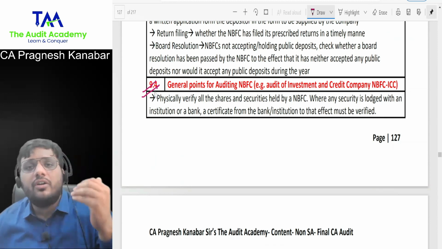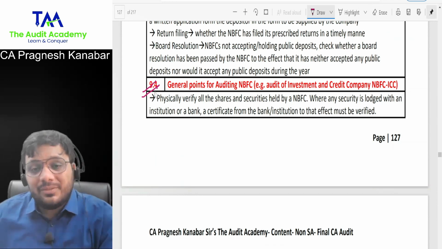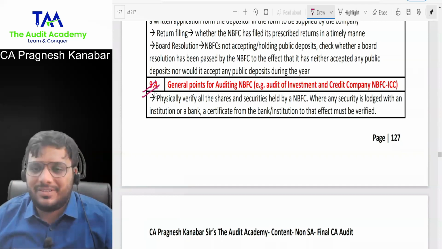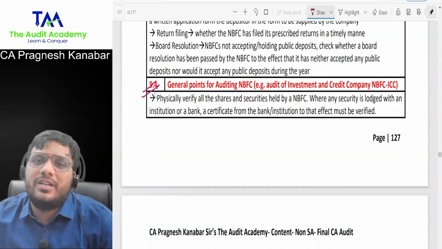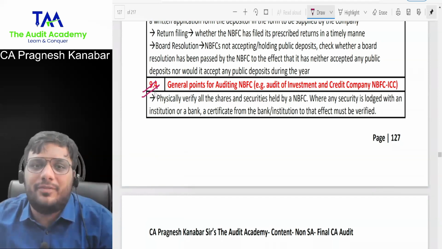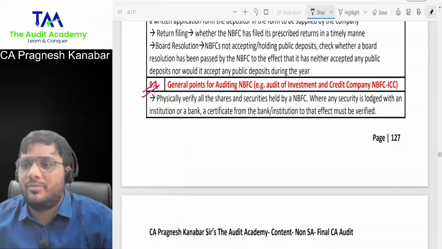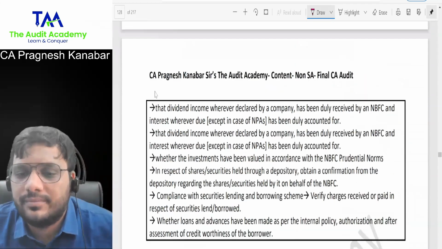You can go on and on, because now you know the NBFC business. That is why I have positioned this point as the last point. So that after discussing banks and NBFC, if students can't write on audit of investments and audit of loans given, then I should stop teaching. Forget about you stop learning, I should stop teaching. So you can easily write this, not a problem at all.